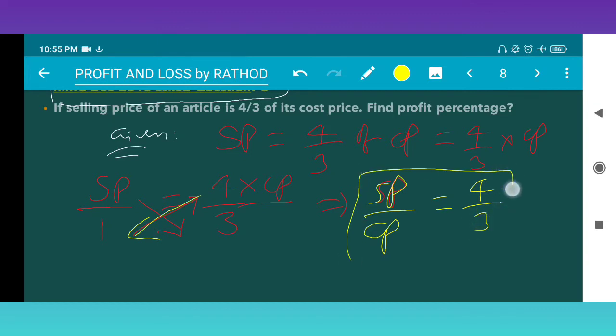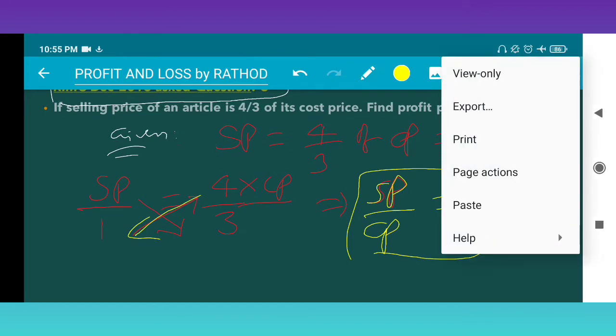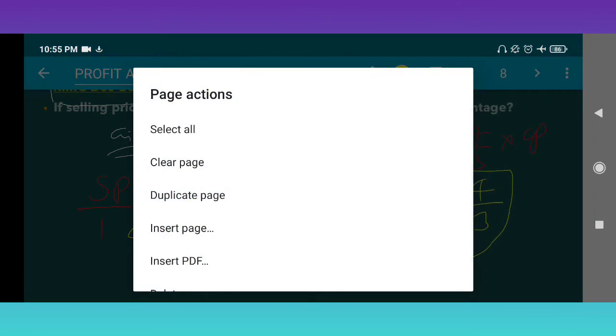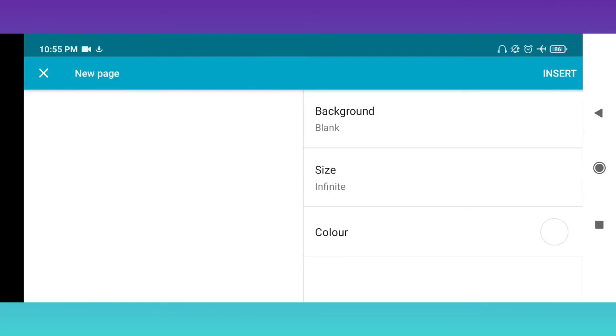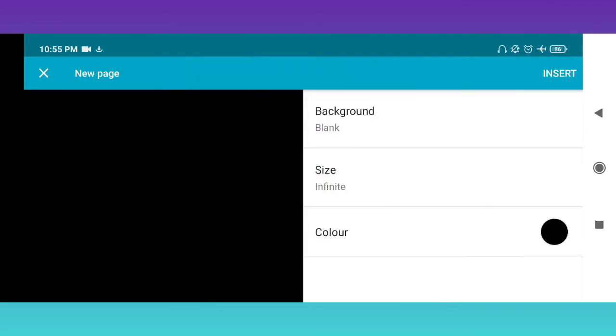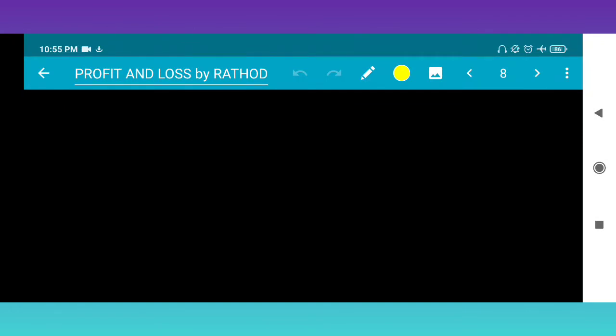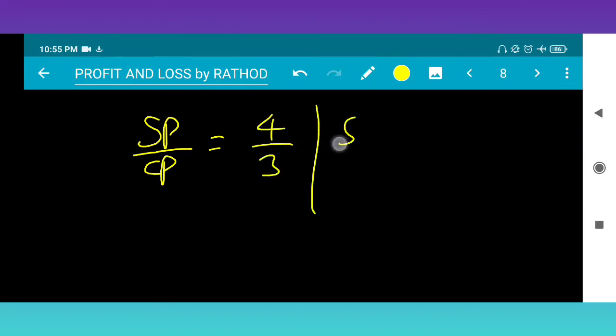We get the ratio of this one. When we get the ratio, so just I am trying to insert a page. See. We get SP upon CP is equal to 4 by 3, right? This means SP is to CP is nothing but 4 is to 3.